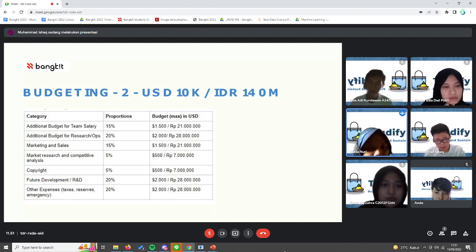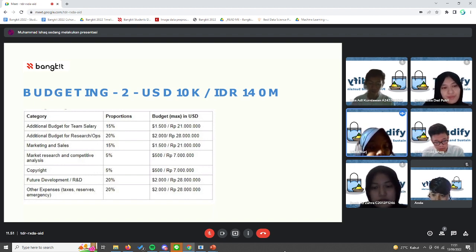And the second budget, we have more varied focuses such as salary, research, marketing, market research, and we also include copyright matters and future development, and we have other expenses such as for emergencies.